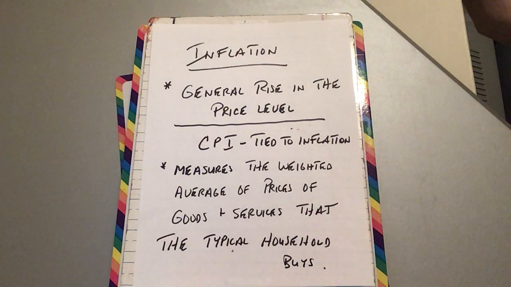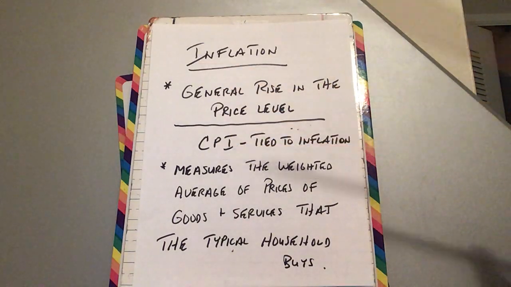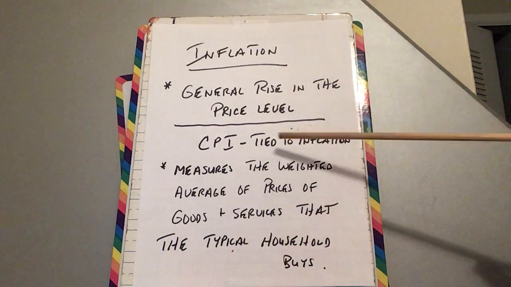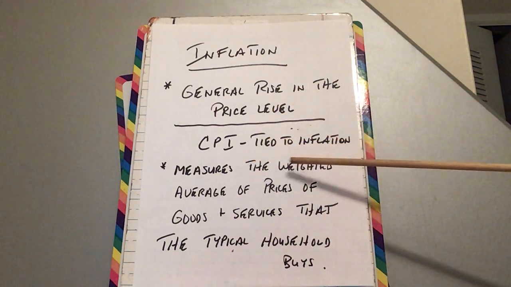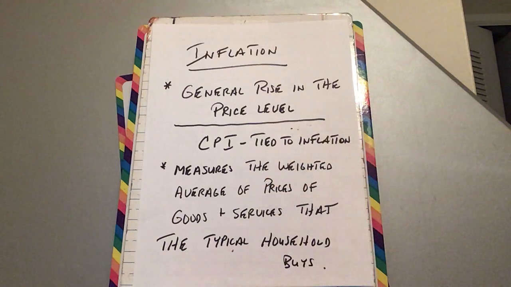Now, a lot of times the inflation rate is tied to the Consumer Price Index. The CPI is an indicator that comes out monthly, and it's tied to inflation. It measures the weighted average of the prices of goods and services that the typical household buys. It's referred to as a household basket of goods and services.